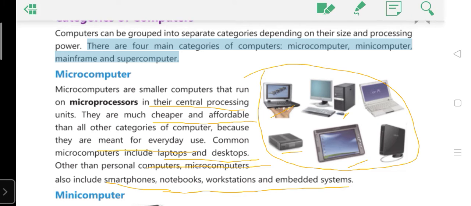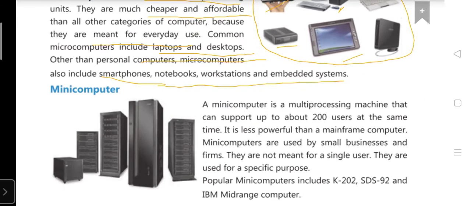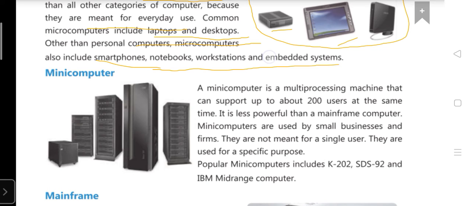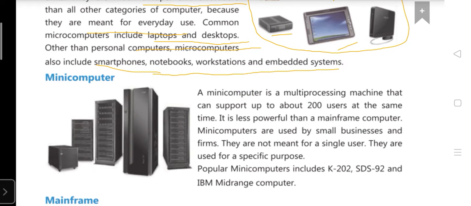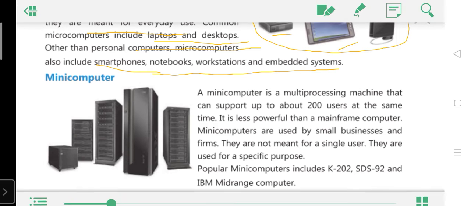Okay. Now the second type is a minicomputer. What is a minicomputer? It is larger than the microcomputer. Even it is a multiprocessing machine. जैसे कि माइक्रो कंप्यूटर में we have only one processing unit, that is a CPU. But in the minicomputer there are lots of multiprocessing machines.